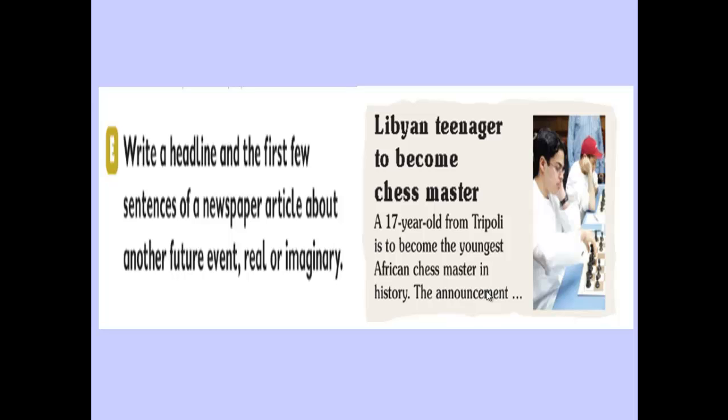A 17-year-old from Tripoli is to become the youngest African chess master in history. The announcement..." If we have to write some headlines, we have to delete all the articles and the verb to be, as we have said earlier.